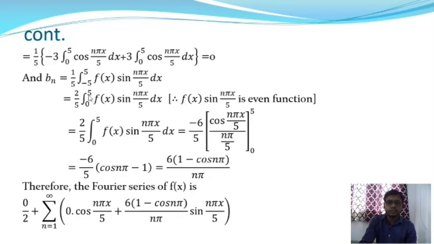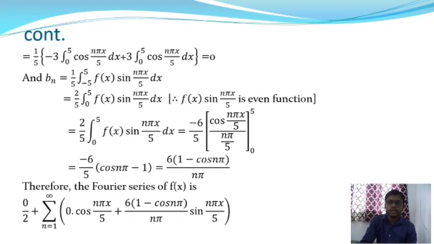So this f(x) into sin(n pi x by 5) is an even function, and there is a property of even functions: if the function is even, then integration from minus 5 to plus 5 f(x) dx is equal to 2 into integration over 0 to 5 f(x) dx. So in that case the function f(x) into sin(n pi x by 5) is an even function.